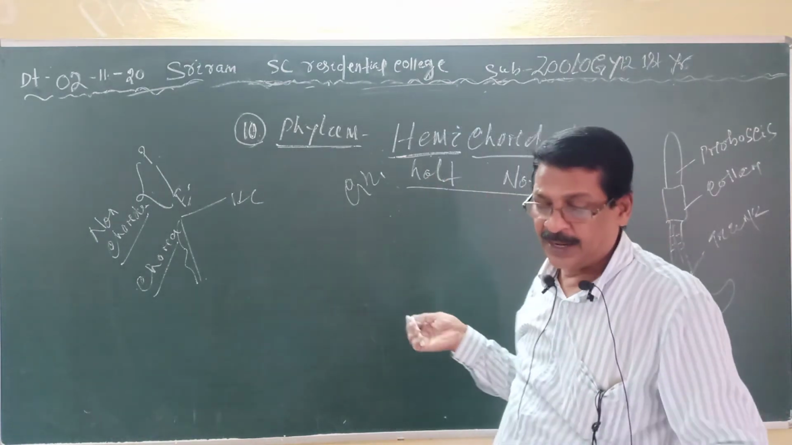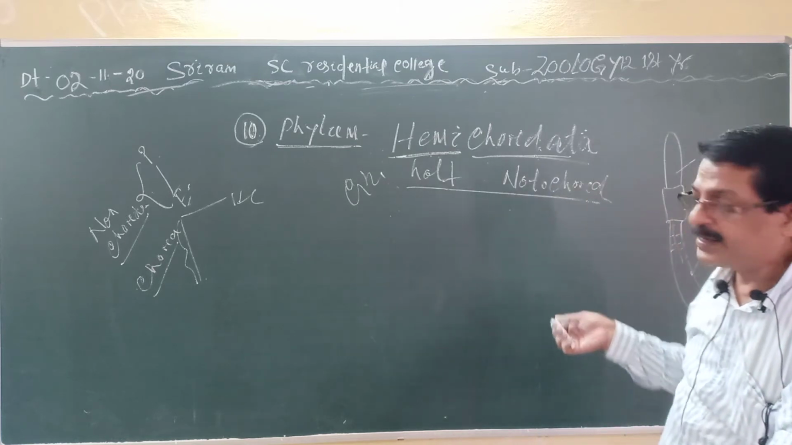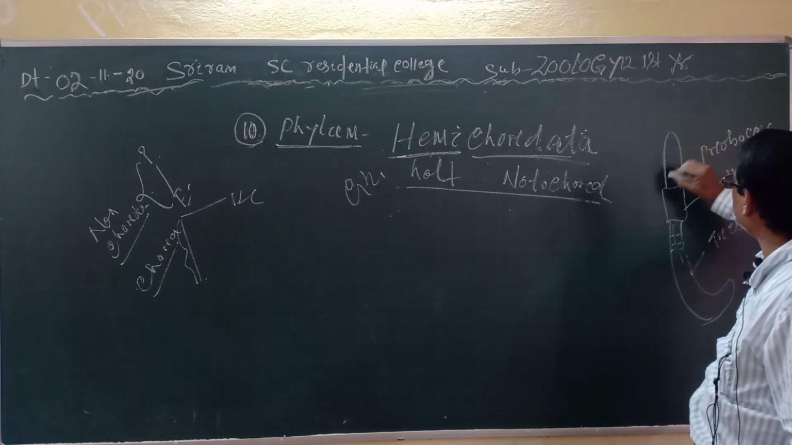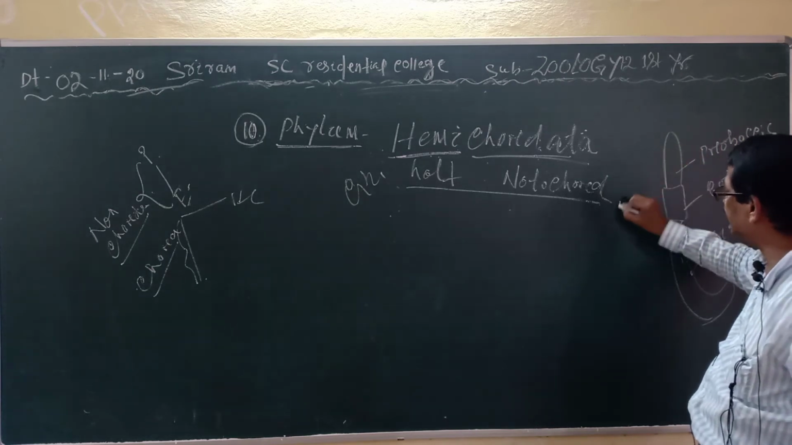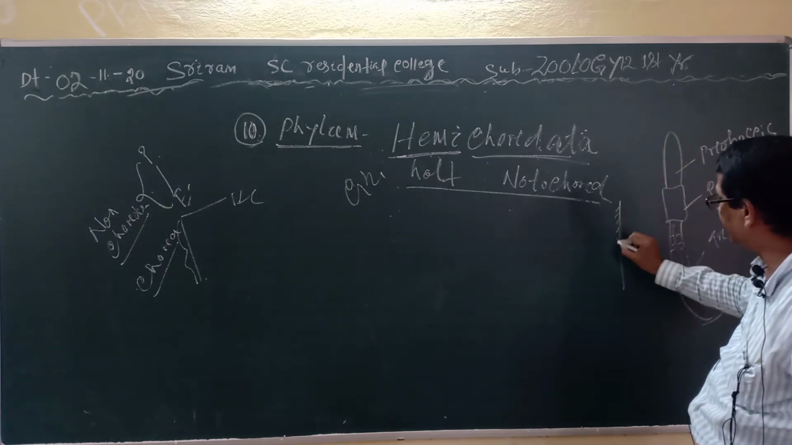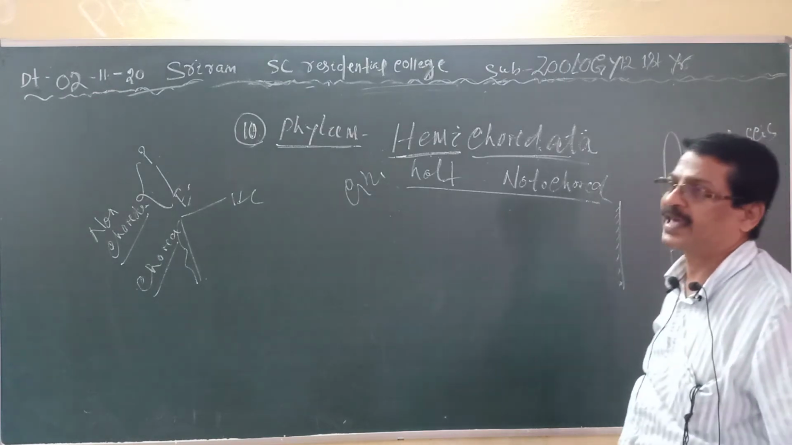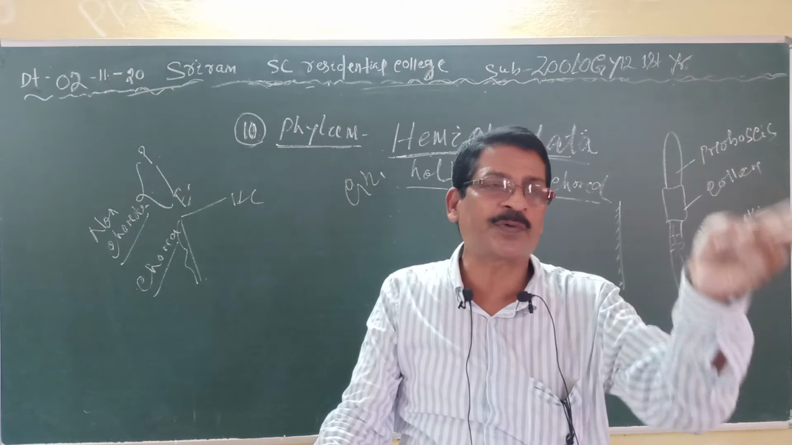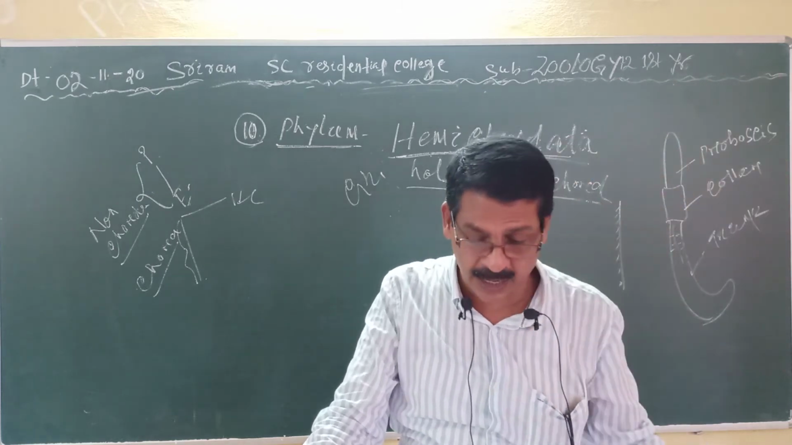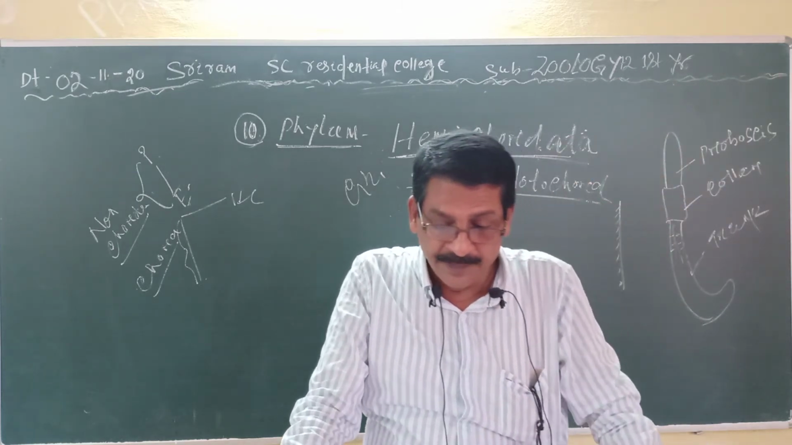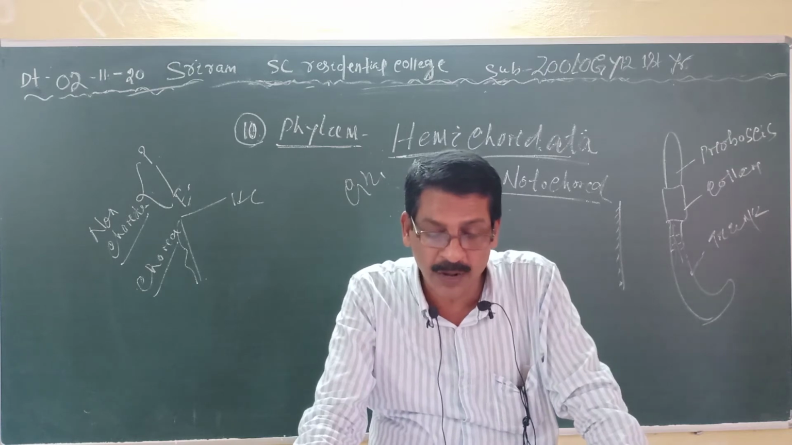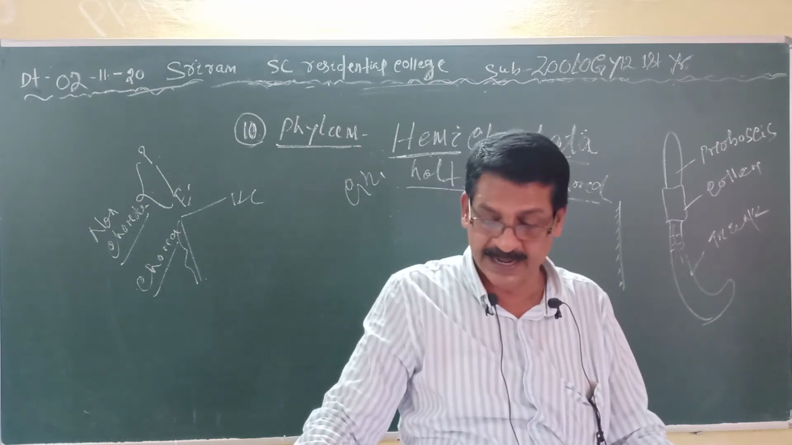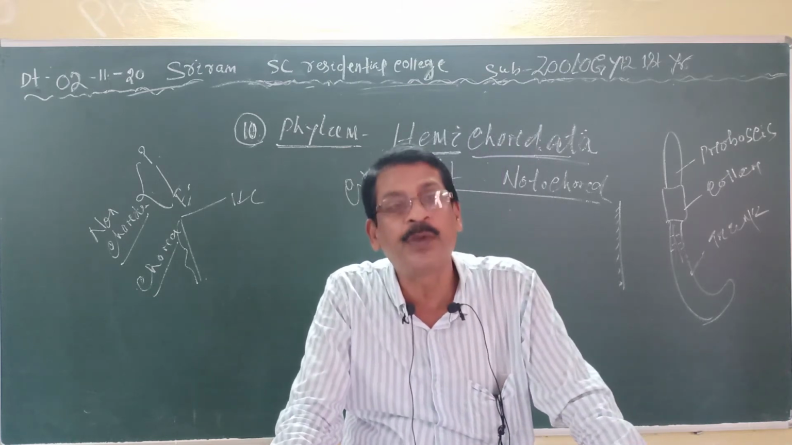Clear? And it has no locomotive organelles, but the outer surface or the skin contains only a single layer of ciliated epithelial cells. In chordates, the skin consists of two layers, outer epidermis and inner dermis. But here, the body consists of only one layer of ciliated epithelial cells with mucous glands.